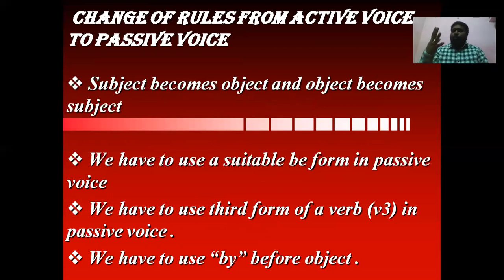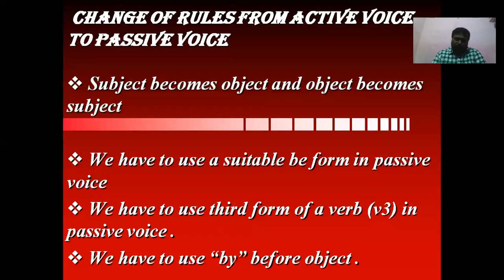We have to follow the 4 rules. There are 4 important rules while changing an active voice into passive voice or a passive voice into active voice. What is the first rule? The first rule: subject becomes object and object becomes subject, vice versa. So the subject in active voice will become the object in passive voice, and the object in active voice will become the subject in passive voice.